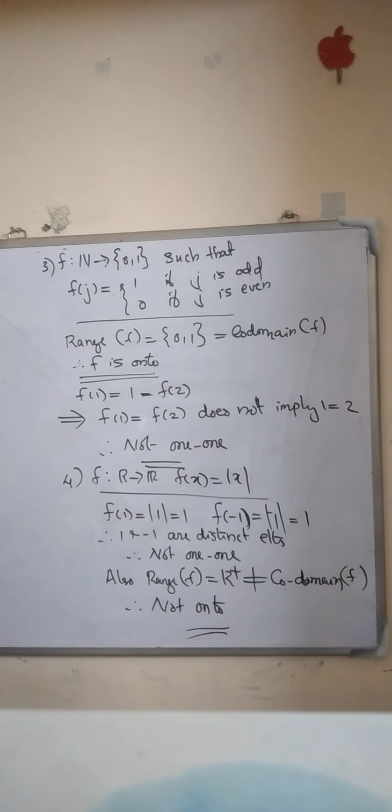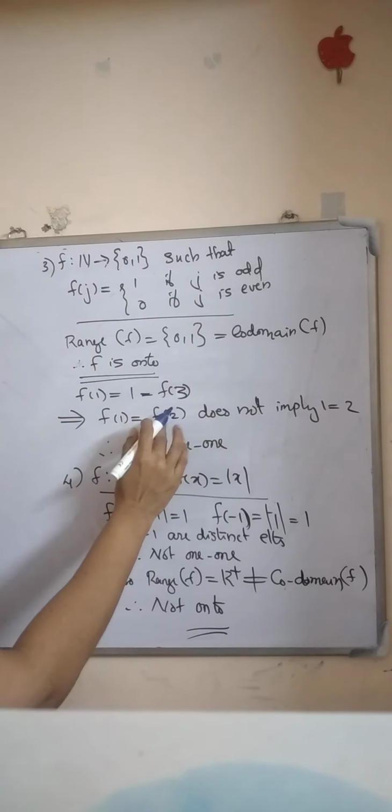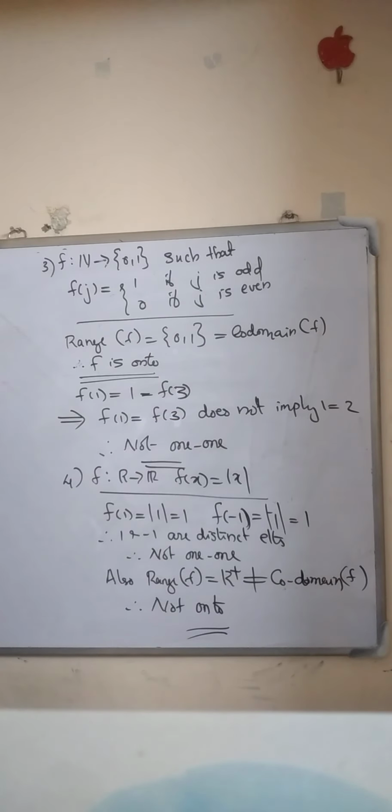Check whether it is 1-1. f of 1 is equal to 1 and f of 3 equals 1, because 1 is an odd number, therefore 1 maps to 1. Also 3 is an odd number, so 3 maps to 1.